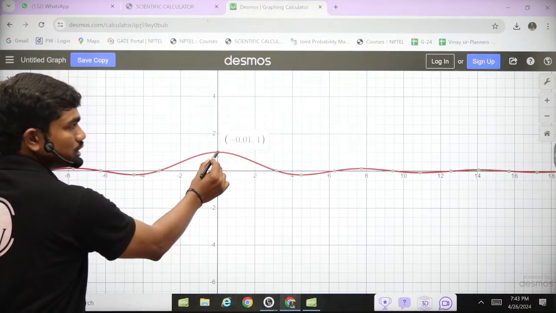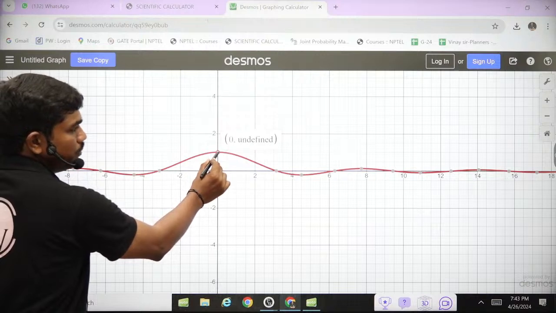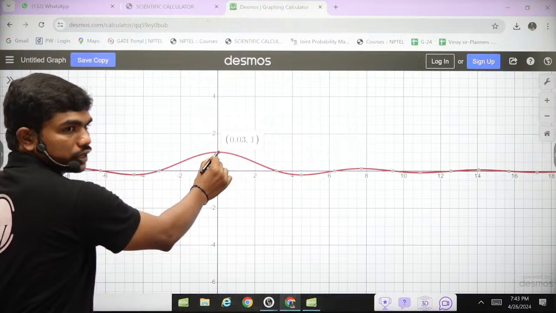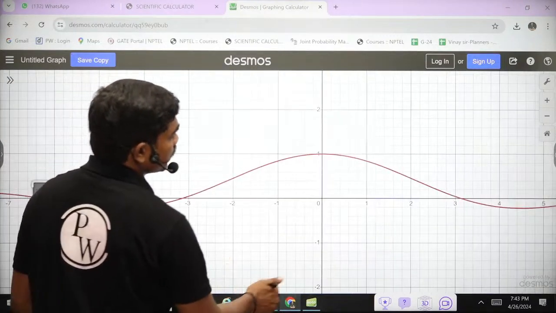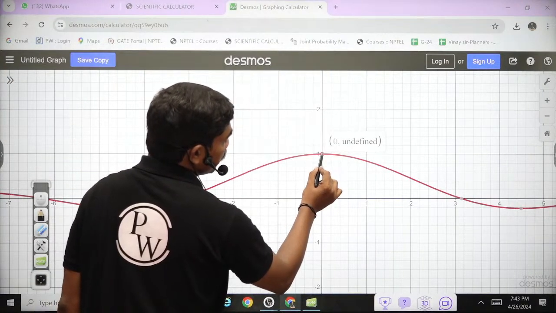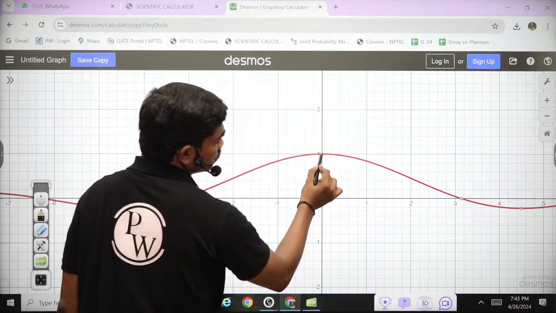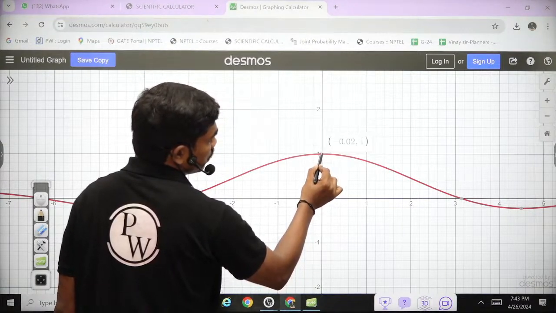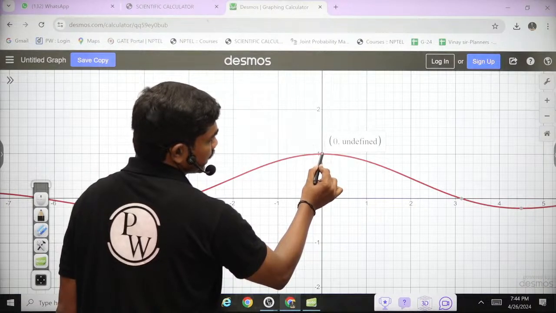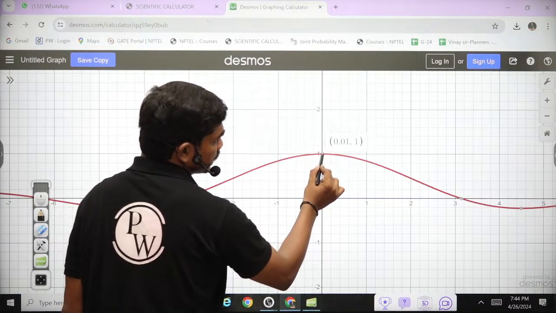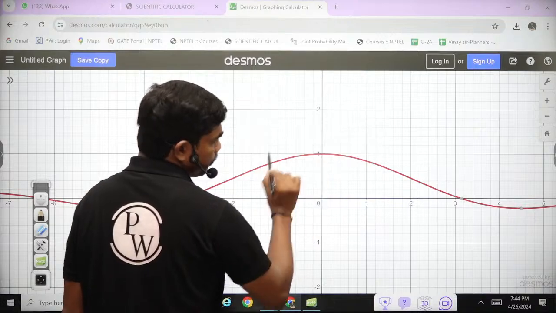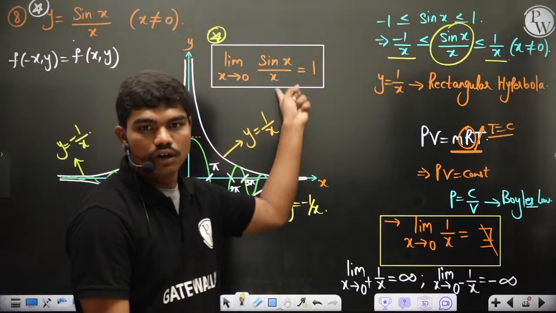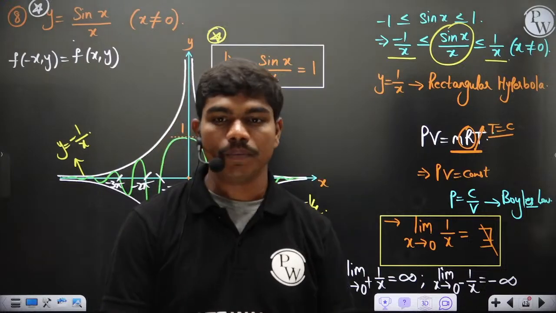The y value is undefined because of division by 0. But if you slightly move, 0.01, 0.02, if you go to that range, the y value is 1, which you can see here. Exactly at 0, you cannot find the value of the function. You can see there, at 0 it's undefined. I'm just moving my cursor slightly. See here, exactly at x equal to 0, the function value is undefined, but if you slightly move to 0.01, the value is 1. So that's why this comes up to maximum value 1, which gives you one very important limit: limit x tends to 0 of sin x by x is equal to 1.